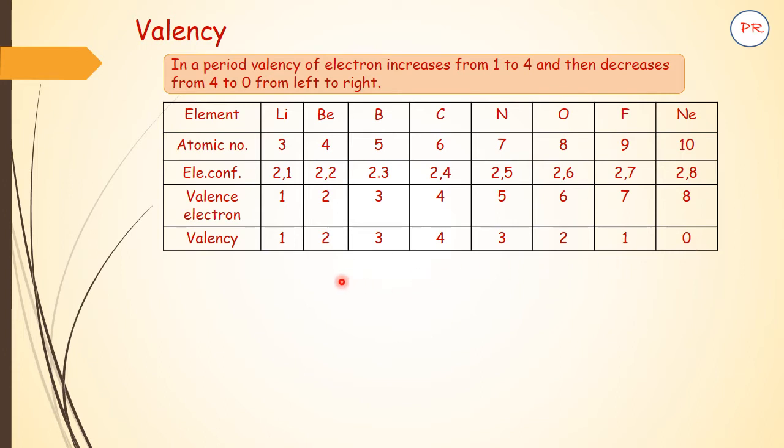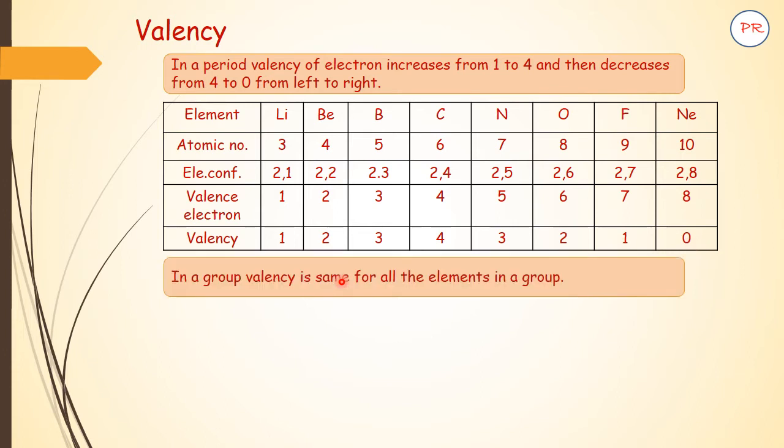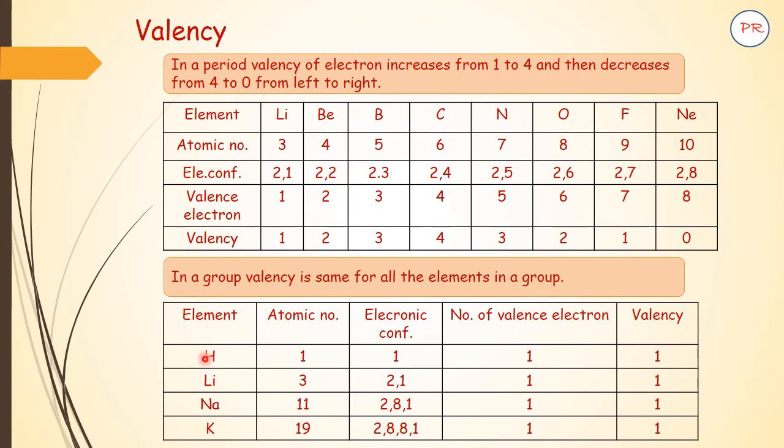In the same manner, if we go for a group, you will find the valency will remain the same. I am talking about the first group, and you will find the number of extra electrons required for achieving stability over here is 1. So valency in the group remains the same.